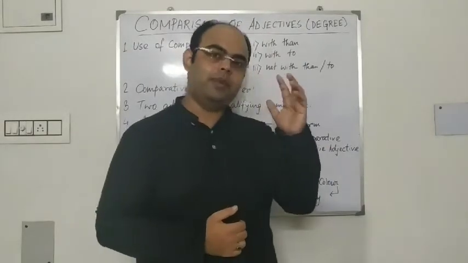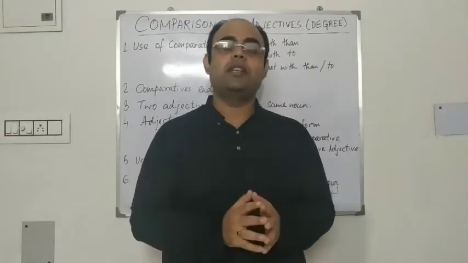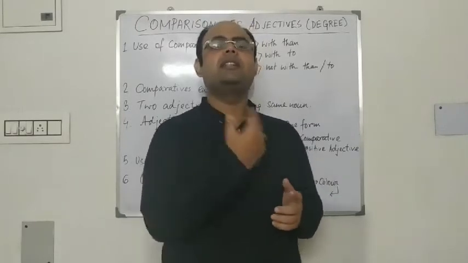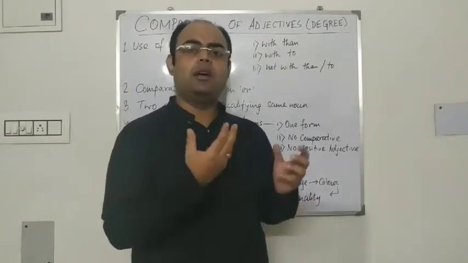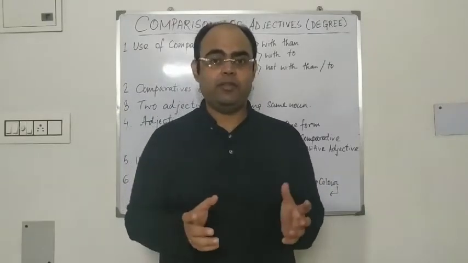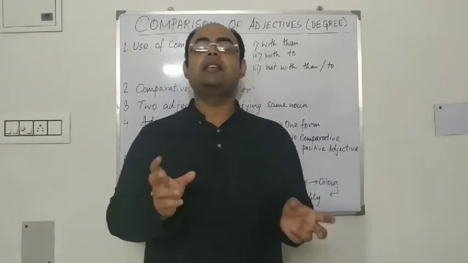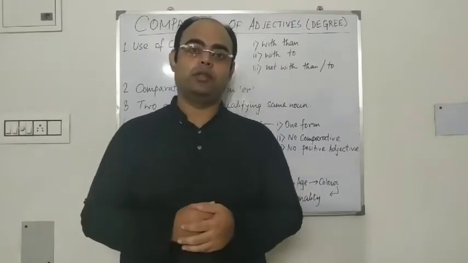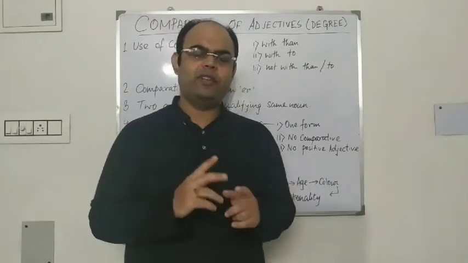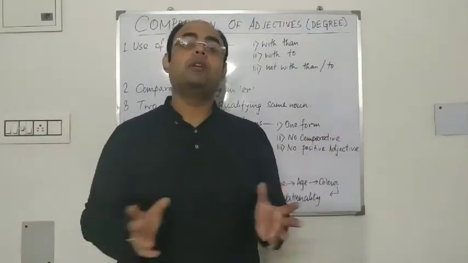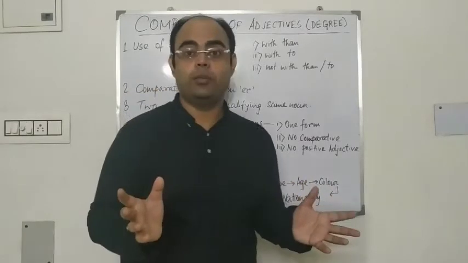Before I start the topic, let me remind you that adjectives have three forms: the positive, comparative and superlative. Positive, when you tell something about a noun or noun equivalent. Comparative, when that same quality is compared between two individuals. And superlative, when it is compared among more than two, among a group.